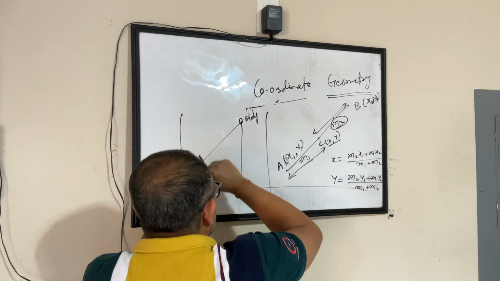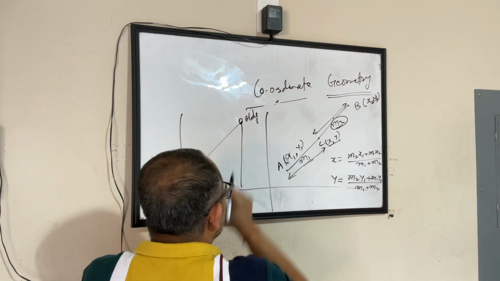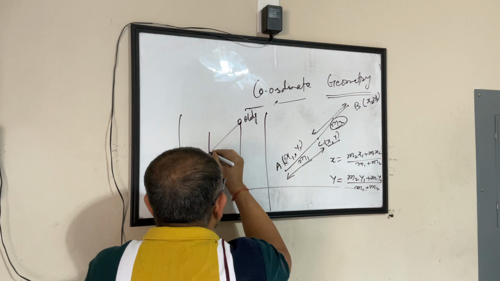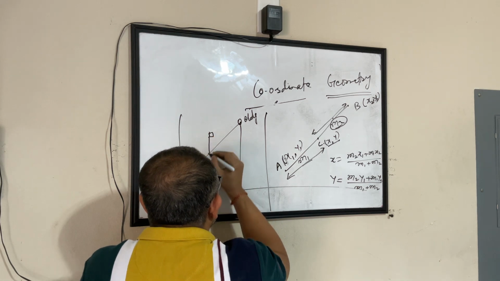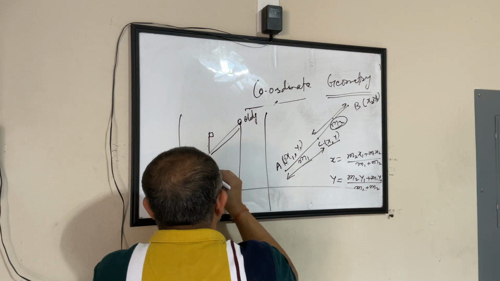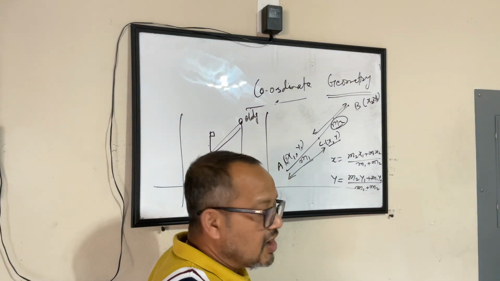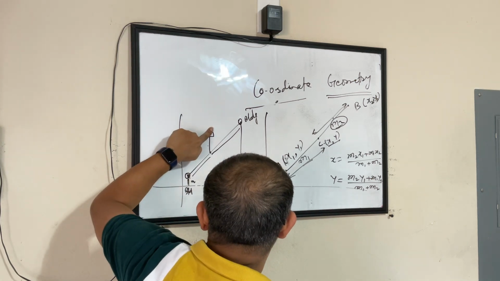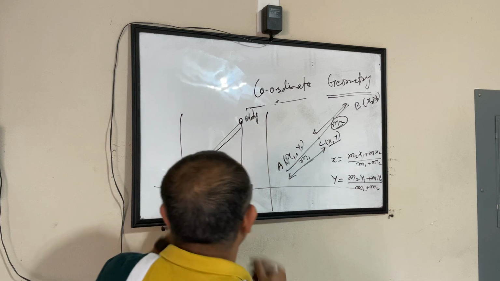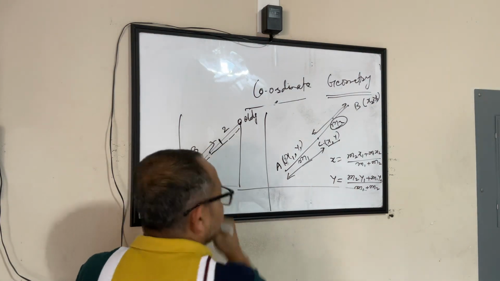So assume there is a string connecting the roof of this building and this building. I want to hoist a flag somewhere such that this flag is exactly half the distance between the two buildings. Or I want to hoist a flag such that it is closer to this building, such that this by this is 2 by 3.